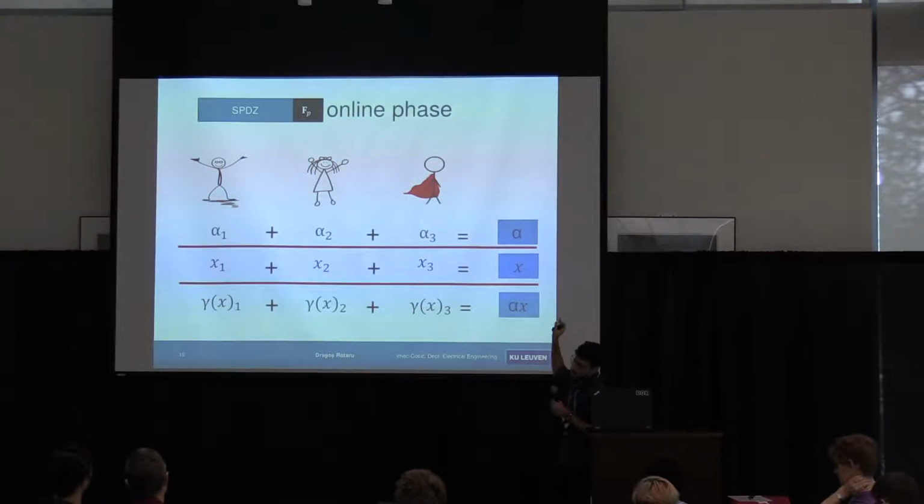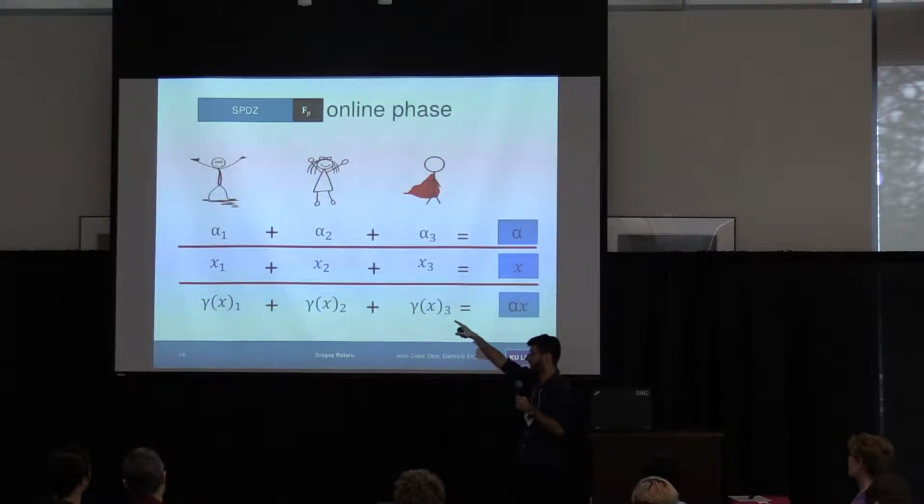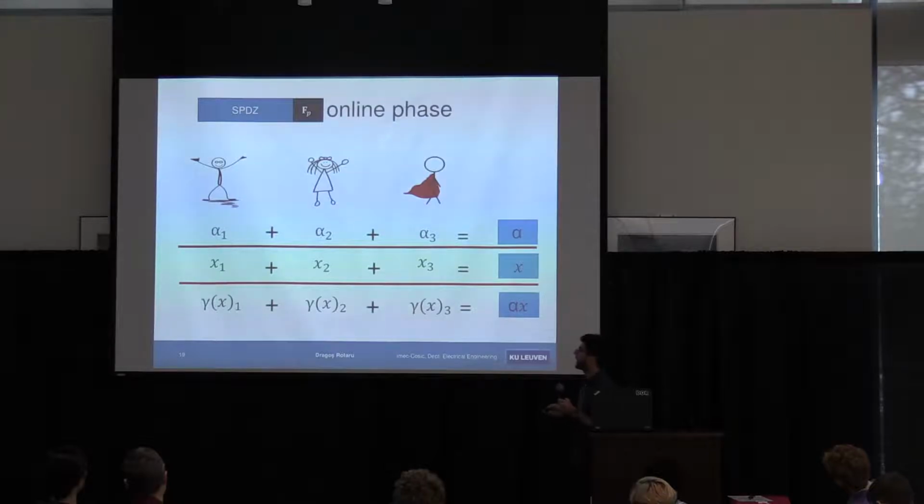If we have a share of X, which is additively shared, then if all parties sum their shares, you're going to get the secret value. And to get malicious security, you also need a MAC on top of that share. So each party has, along with its share, also the MAC on it. And if you sum all those shares, we get alpha times X. That's the MAC on an input X.